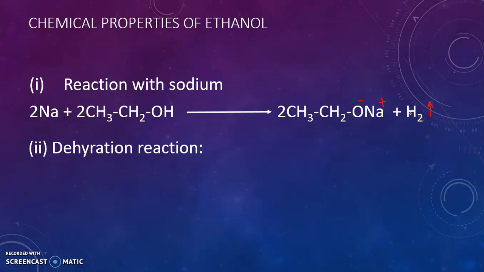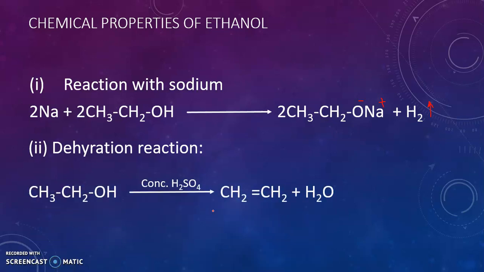The second reaction that we are going to study is the dehydration reaction. As the name itself says, de means remove, hydration means water. So this reaction is nothing but removal of water from ethanol. The reaction goes in this way. Ethanol is treated with concentrated sulfuric acid. Now, concentrated sulfuric acid is a known dehydrating agent. It is used in the removal of water.